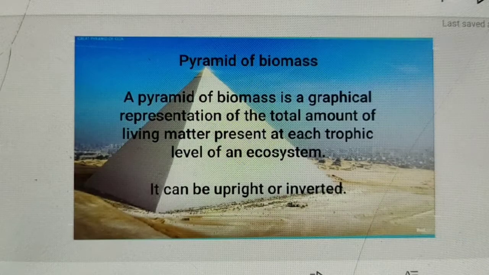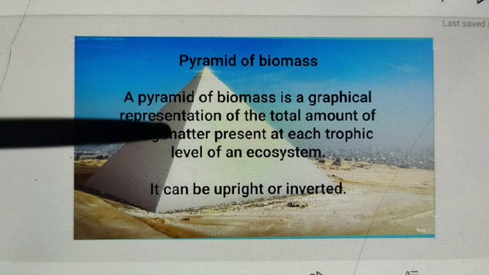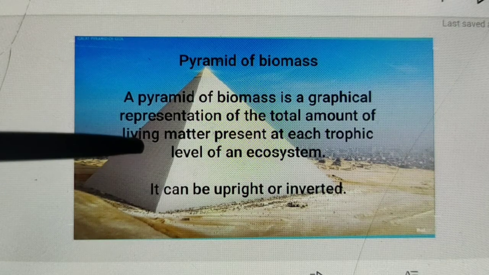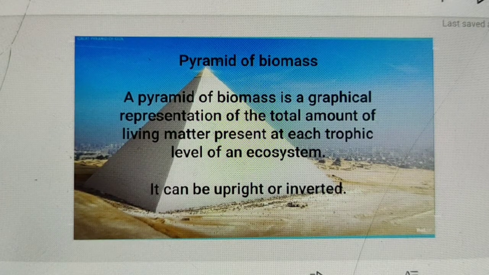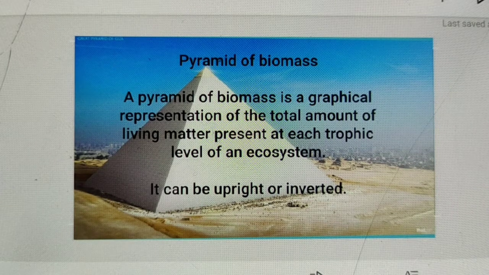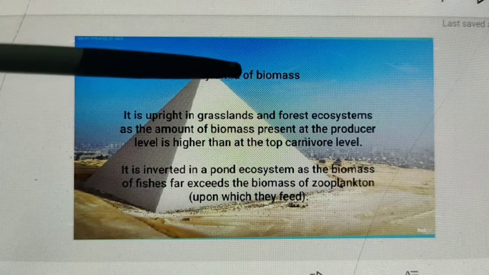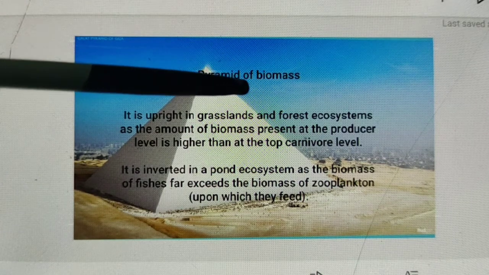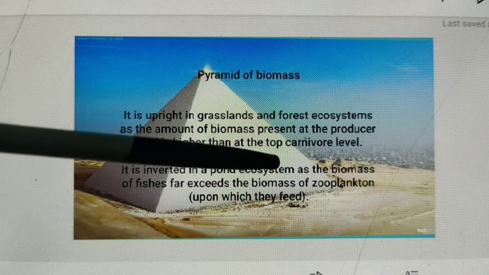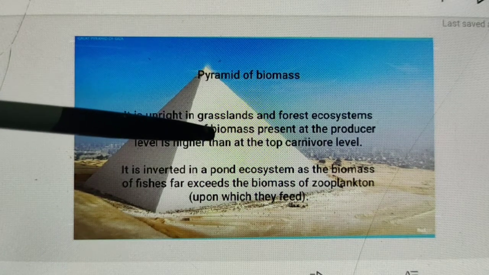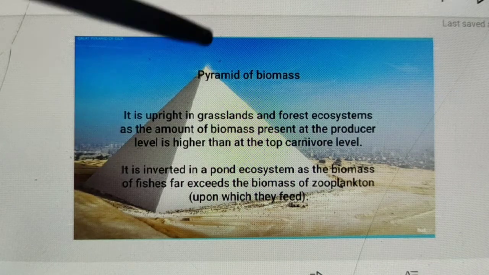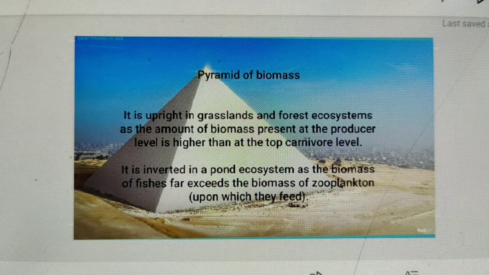Then we come to the pyramid of biomass. A pyramid of biomass is a graphical representation of the total amount of living matter present at each trophic level of an ecosystem, and it can be upright or inverted, depending upon the biomass of producers. The pyramid of biomass is upright in grassland and forest ecosystems, as the amount of biomass present at the producer level is higher than at the top carnivore level. It is inverted in a pond ecosystem, as the biomass of fishes far exceeds the biomass of zooplankton.